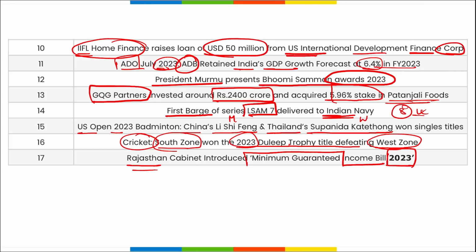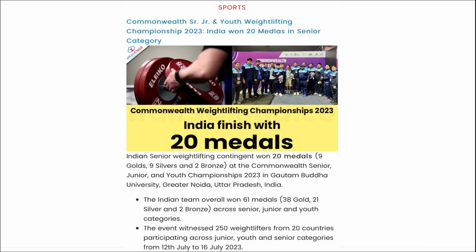Now let's move to some previous days' current affairs revision. For example, if we talk about the Commonwealth Senior, Junior and Youth Weightlifting Championship, right? In this, India has won 20 medals in the senior category, and India has won a total of 61 medals across all the events. This weightlifting championship was held at Gautam Buddha University in Greater Noida, UP.